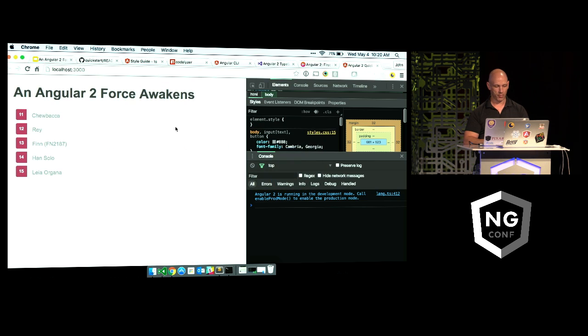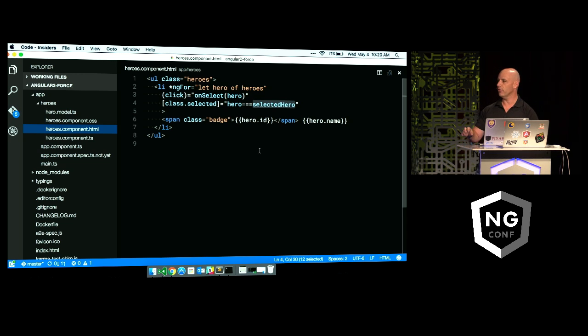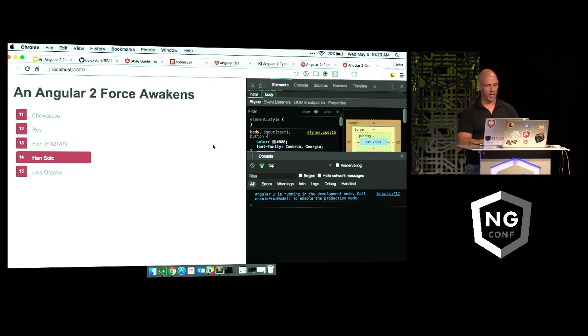So now, if I flip over to Chrome and I highlight somebody, I can select them. Not too bad, right? Think about how you do that in Angular 1 with different kinds of things like ng-class. Now we don't need any of those ng- directives. Notice we're not using those for ng-click or ng-class or ng-style. We're just using what's built into the DOM. Okay, but we can do a little bit more.